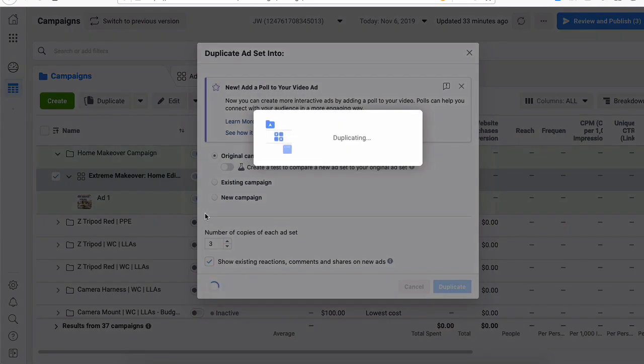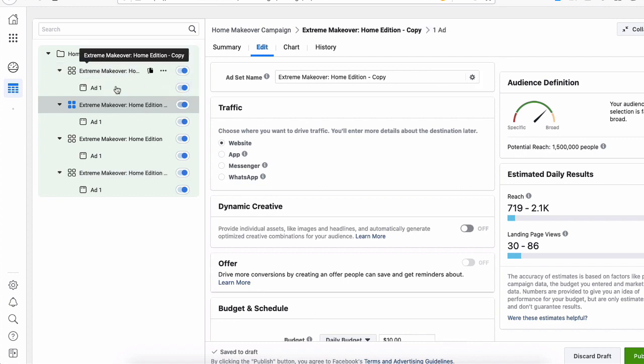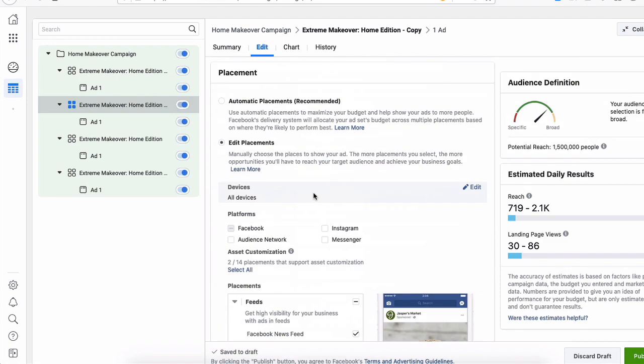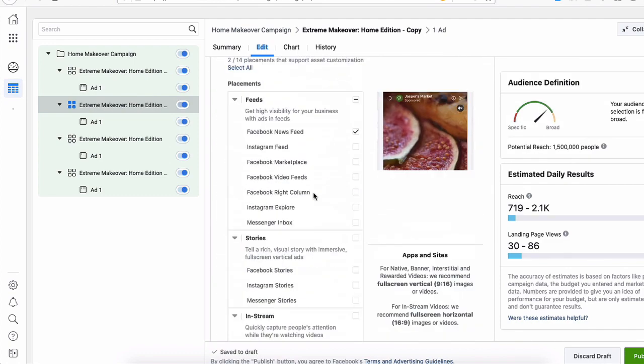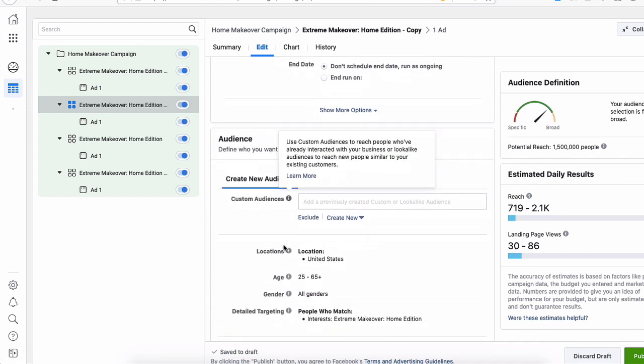So we click duplicate. Now that it's finished duplicating, what we want to do is go into each one of these ad sets. We're going to pick this ad set right here, and we want to change the targeting, right? We're going to leave everything how it was. We want to change the targeting real quick. So let's go find our targeting.